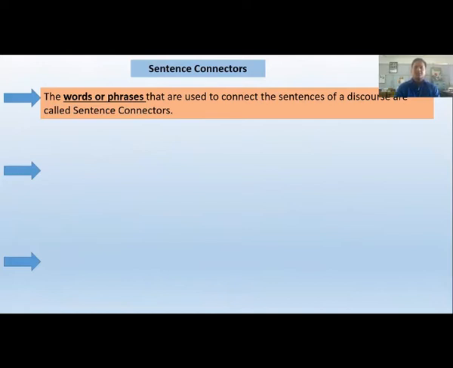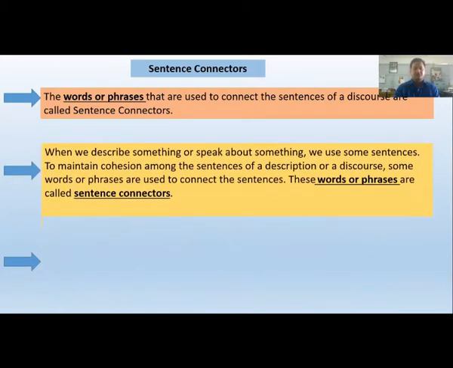The words or phrases that are used to connect the sentences of a discourse are called sentence connectors. So sentence connectors are the words or phrases that are used to connect the sentences of a discourse or of a description.